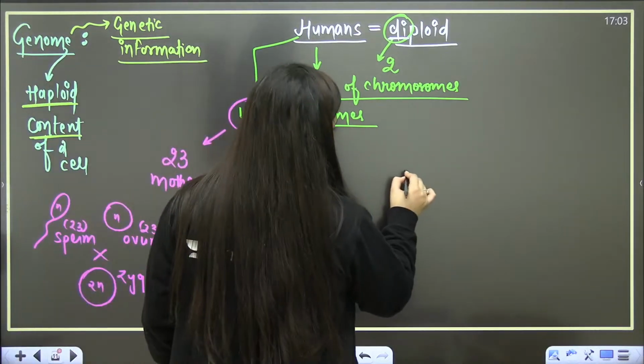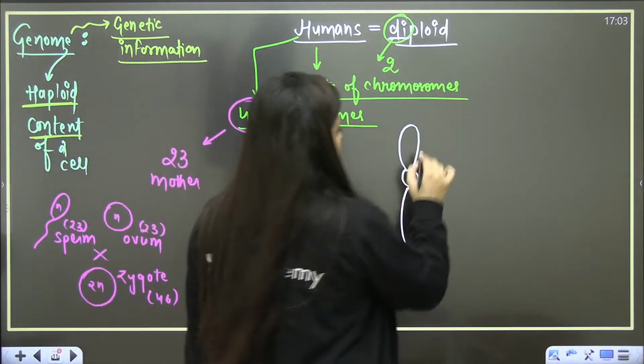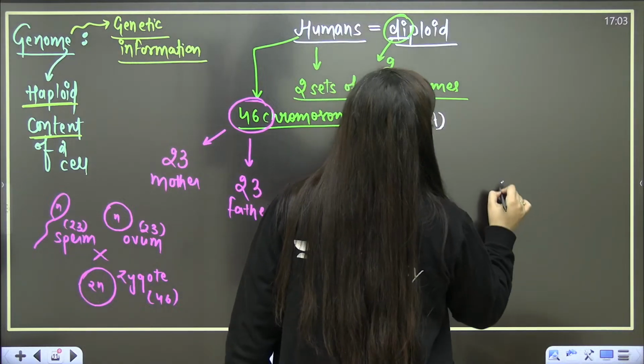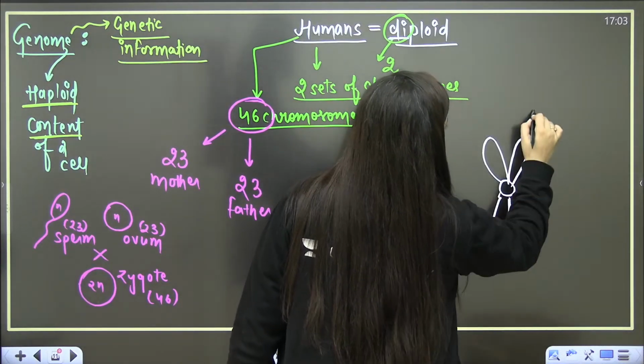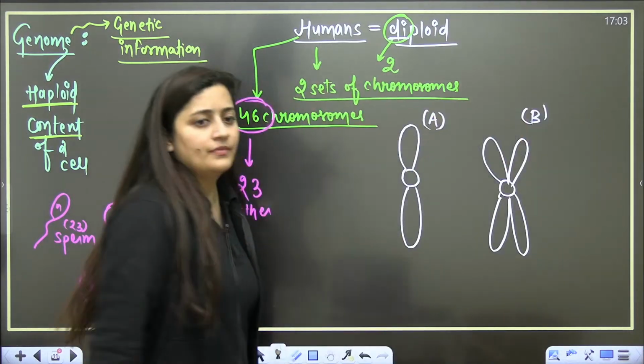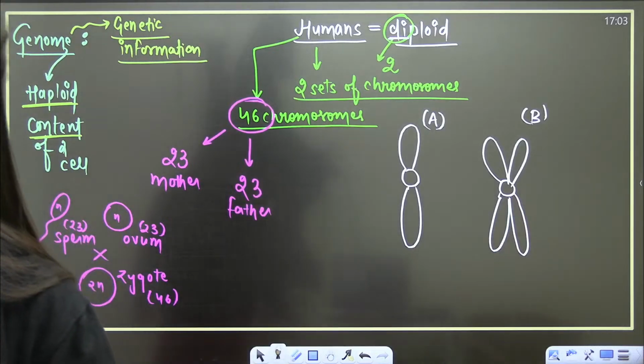So now chromosomes. That's how we draw it, right? This is structure A, this is structure B. Tell me which one is a chromosome. Quick, which one is a chromosome, A or B?